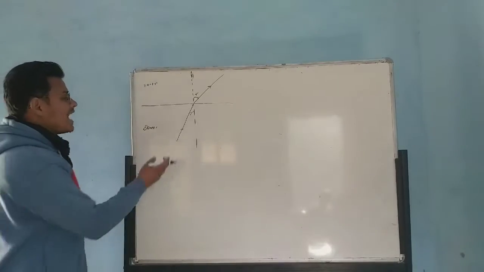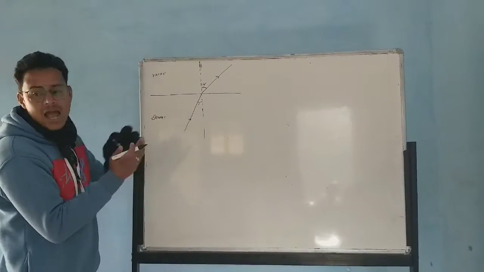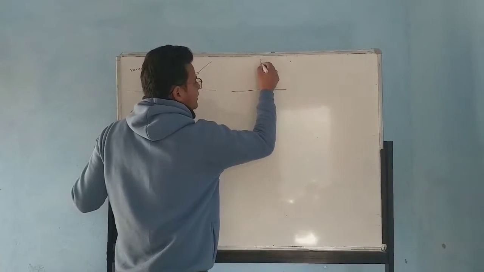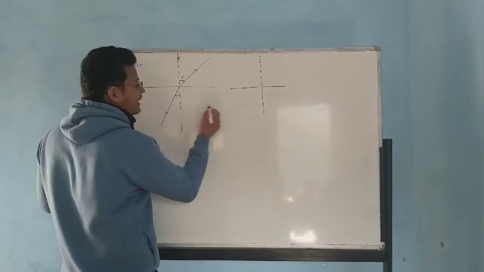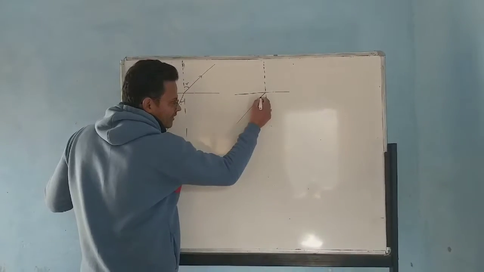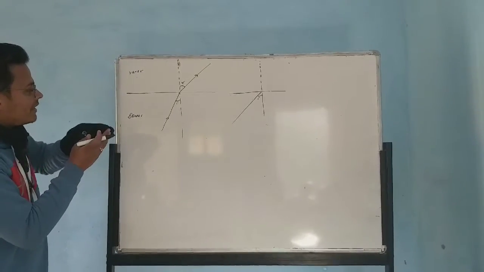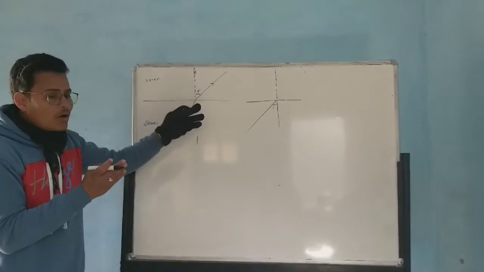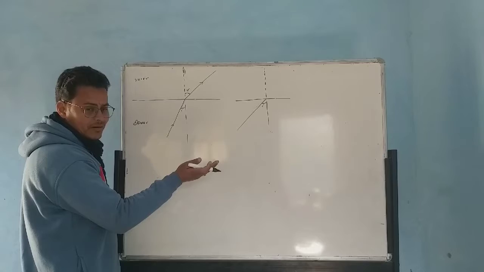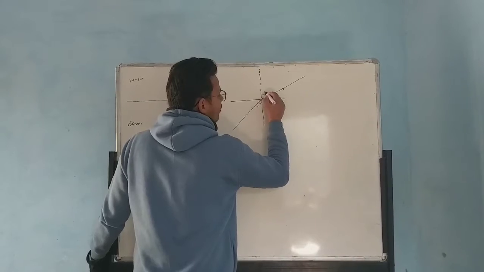Now let's say I am increasing this angle of incidence. Let's say this is the normal again. Now I increase this angle of incidence to some extent. So if I am increasing this angle of incidence, the angle of refraction will also be increasing. Getting this or not? Because it is bending, right? So the angle of refraction will also increase. And let's say now this is the angle of refraction.